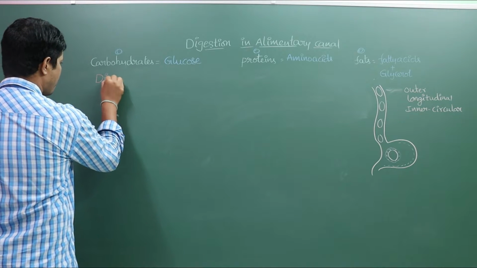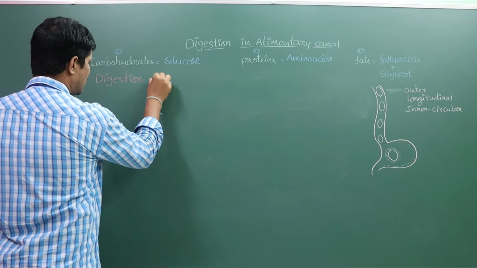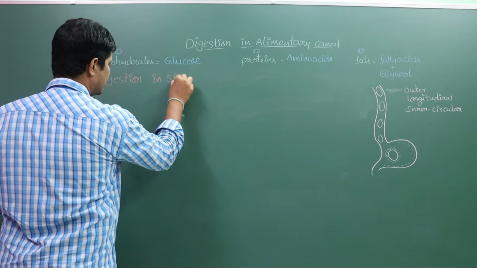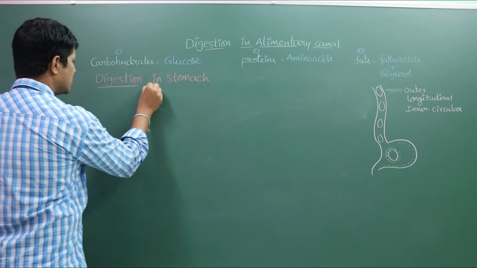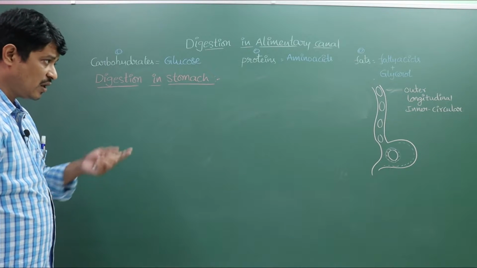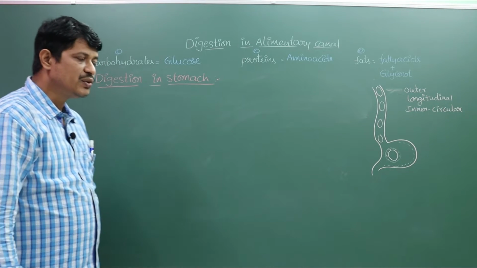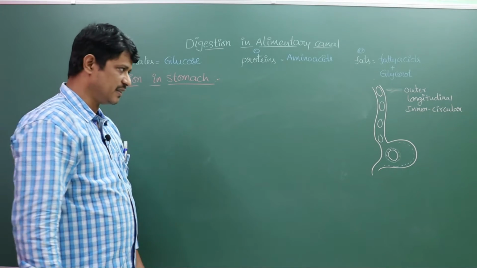Digestion in stomach. These are the processes. After the bolus enters into the stomach, the gastric juice surrounds the food particles.